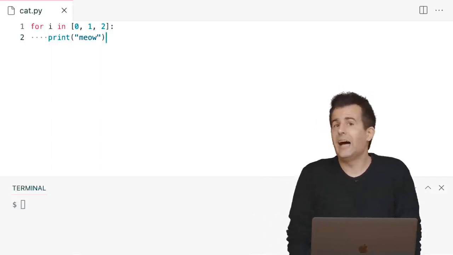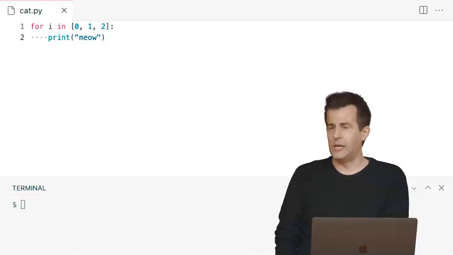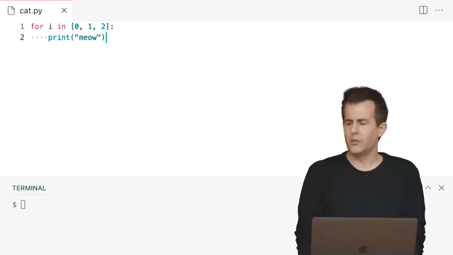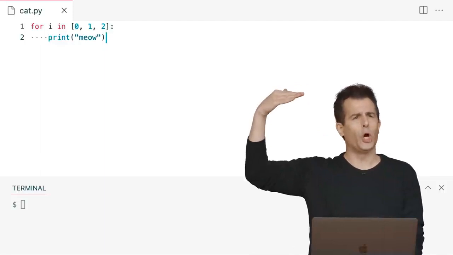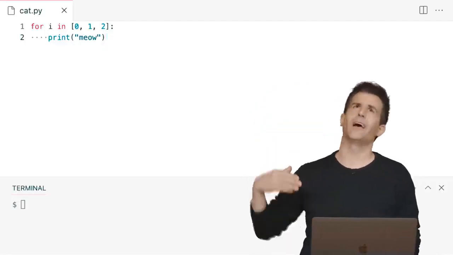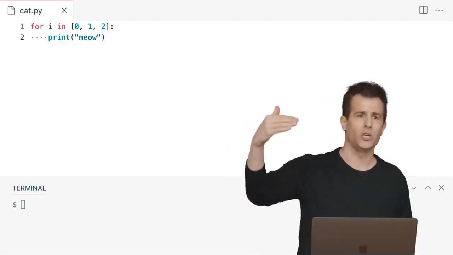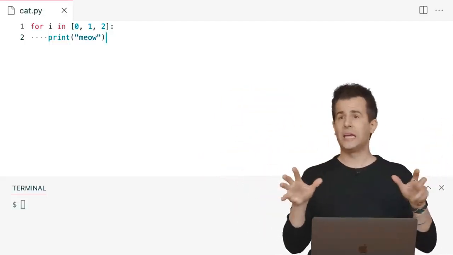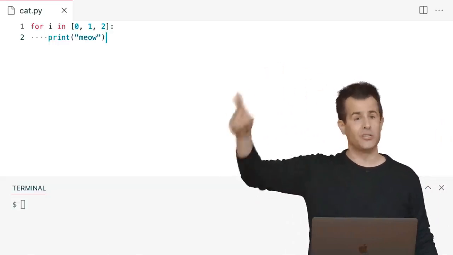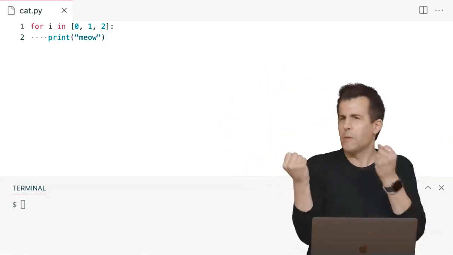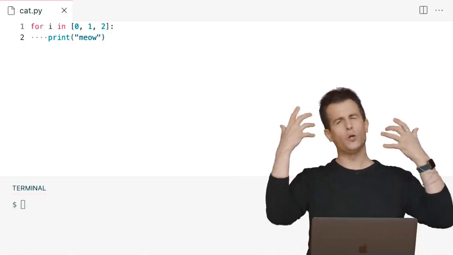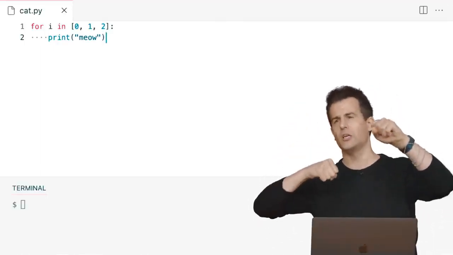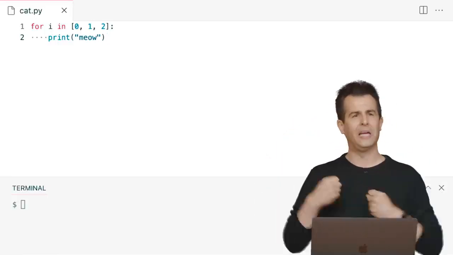Now, I'll admit, I kind of like the look of this code already, even though there's some new syntax here, because it's just shorter than the while loop, right? The while loop had multiple lines a moment ago, and it was entirely up to me to decide what i is. I have to check a condition. I have to increment or decrement i. I was doing a lot of work, relatively speaking, to make that loop go and go. It was very mechanical in a sense. You can kind of, in your mind's eye, maybe see the gears turning as all of these variables are changing and these questions are being asked.